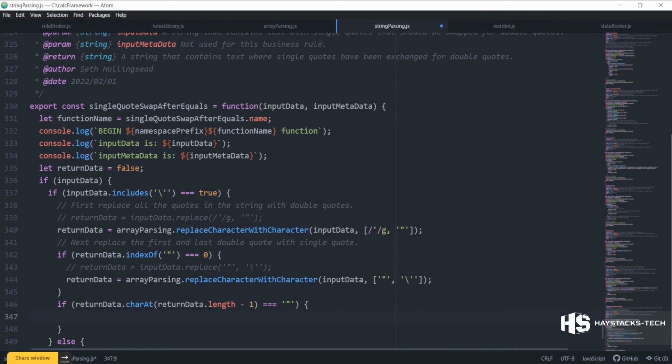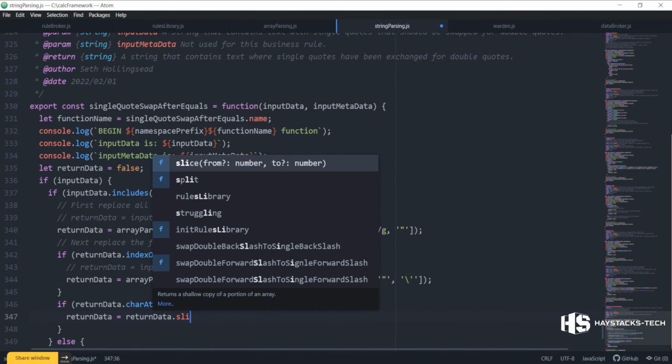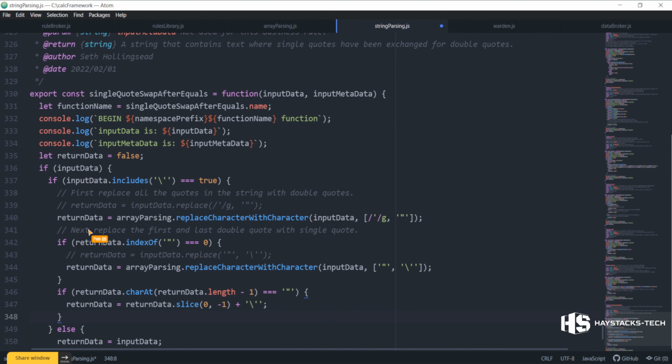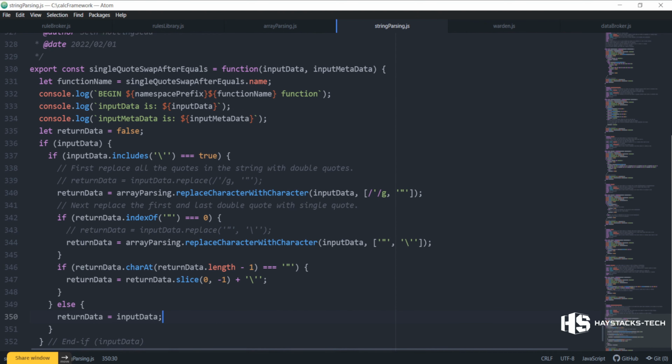Then return data equals return data dot slice 0 to minus 1 plus a backslash. Well, we're escaping for the single quote, and again, that's going to come back to your system and the double quote thing. Else, and that's a little bit wonky, but it works.